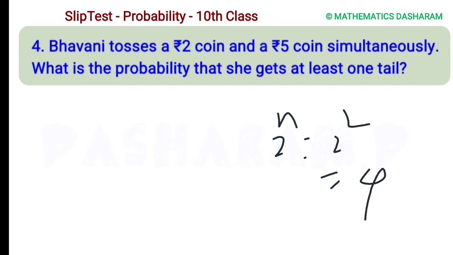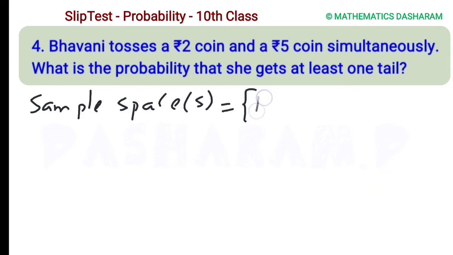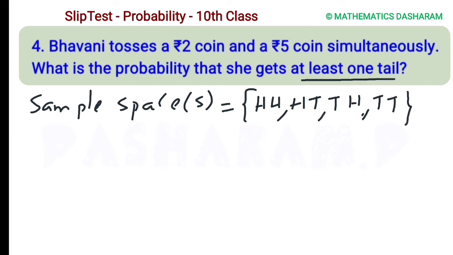So total 4 possible outcomes. Let's find them: HH, one possible outcome, HT, another, TH, another one, and the last one is TT.